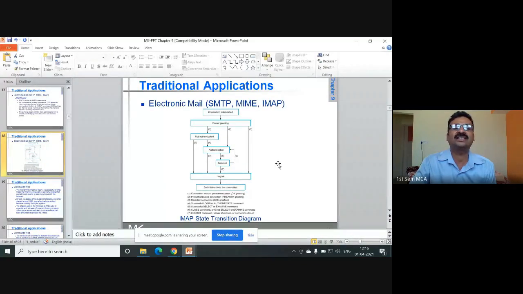So this is the state diagram of the IMAP. You can go through this state diagram. You have to learn this state diagram.